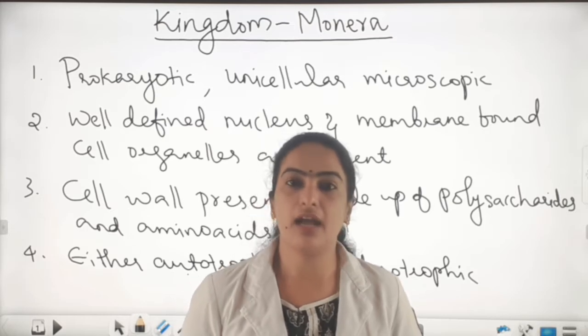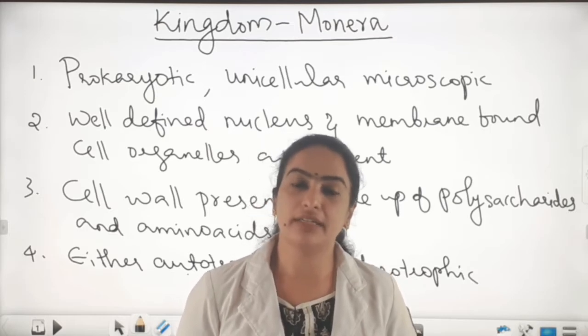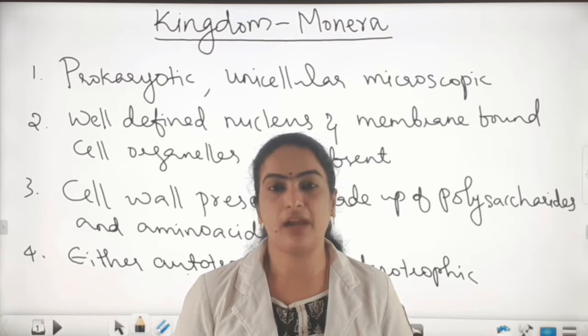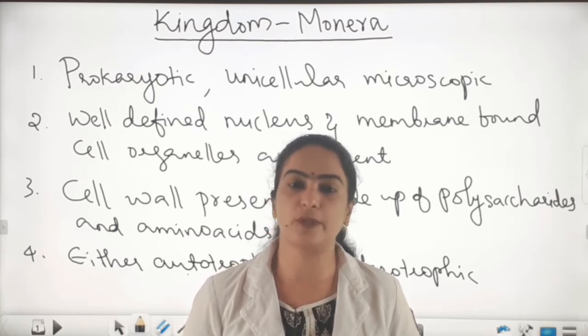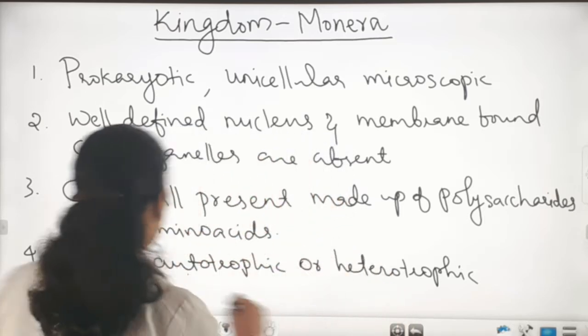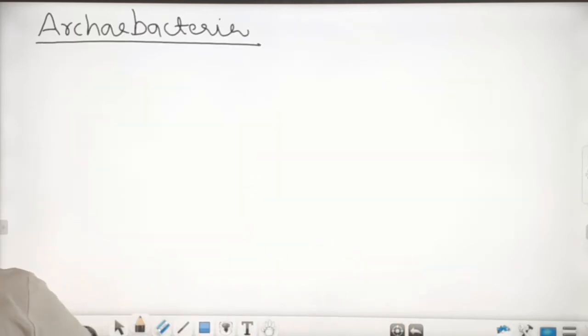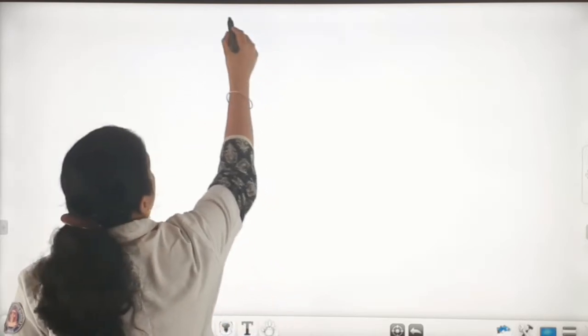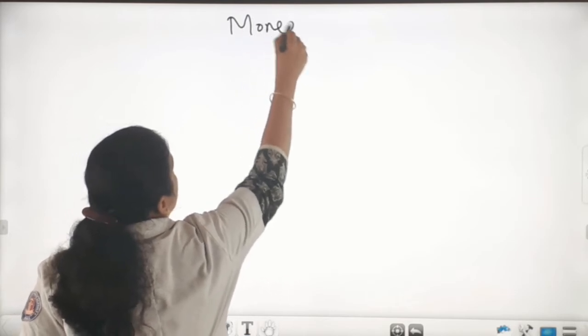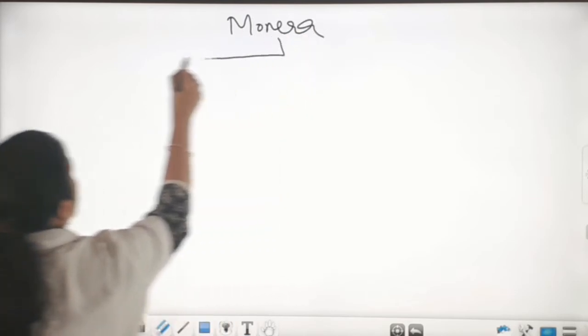Is it clear? Next we can see the kingdom Monera is broadly classified into 3 groups.